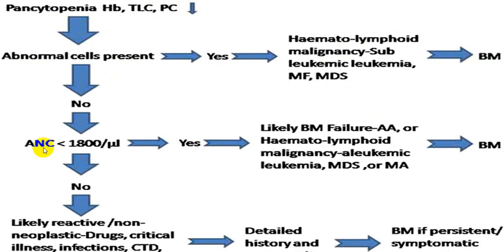If the answer is no, look at the absolute neutrophil count. Is it less than 1500? If yes, it is more in favor of bone marrow failure, such as aplastic anemia, lymphomatous infiltration, leukemia, myelodysplastic syndrome, etc. And if no, it may be because of drugs, critical infections, collagen disorders, hypersplenism, SLE, etc. So try to rule out those conditions.